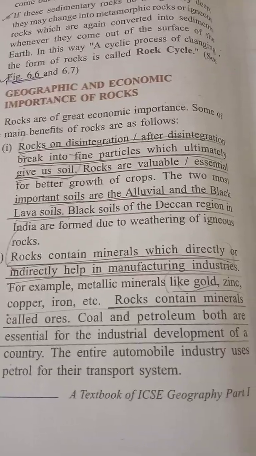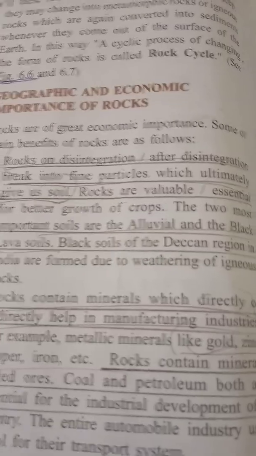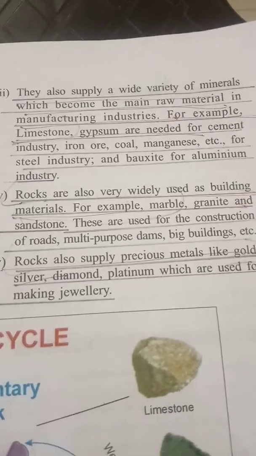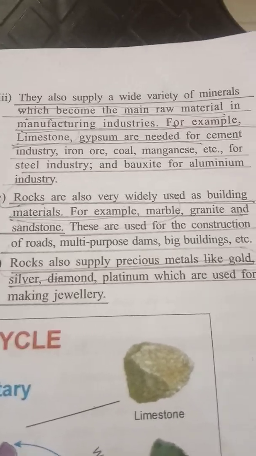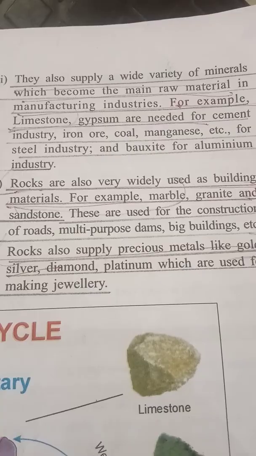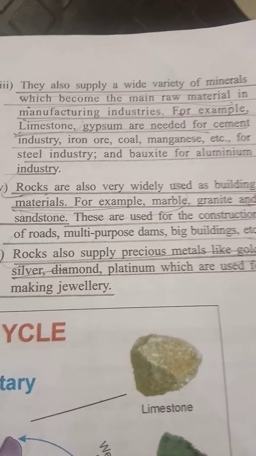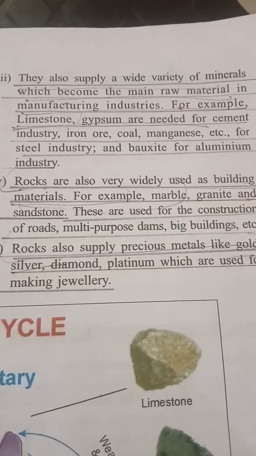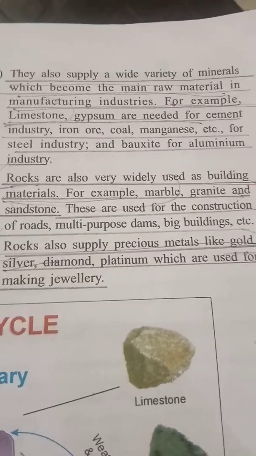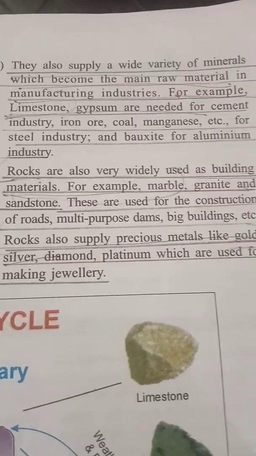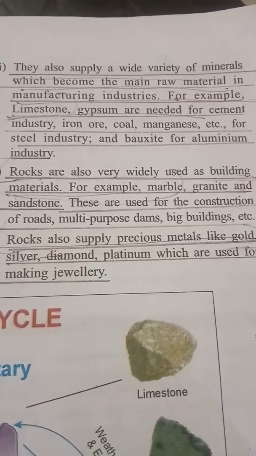We all know that the entire automobile industry uses petrol for the transport system, and moreover, they also supply a variety of minerals which become the main raw material in any manufacturing industry. For example, limestone and gypsum are needed for the cement industry. Iron ore, coal, manganese are used for the steel industry. Bauxite is used for the aluminium industry.